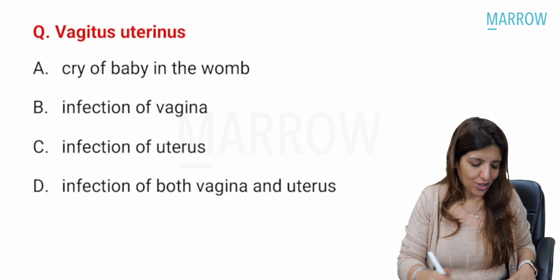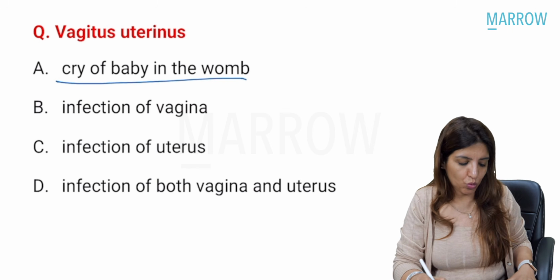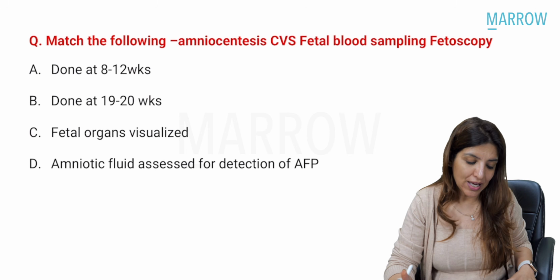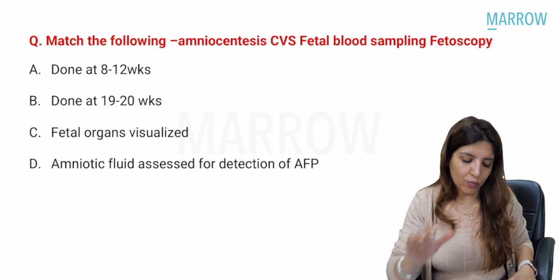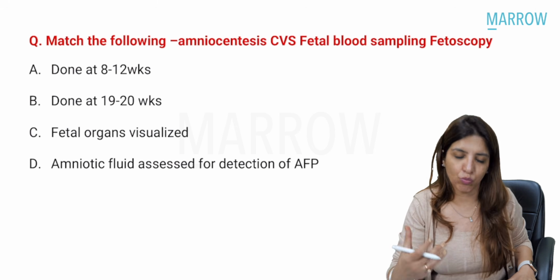Vagitus uterinus. Now, vagitus uterinus, it's a very, very old question which has now come. It is cry of baby in the womb. That is vagitus uterinus. Next question was match the following, where an amniocentesis image was given and you had to match it at what time it is done.